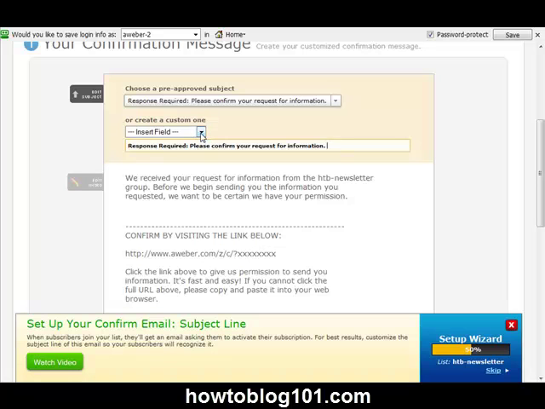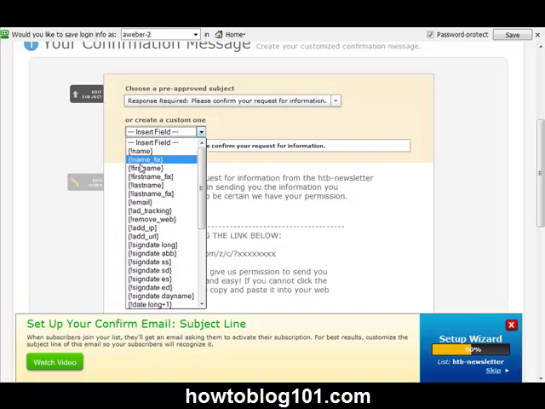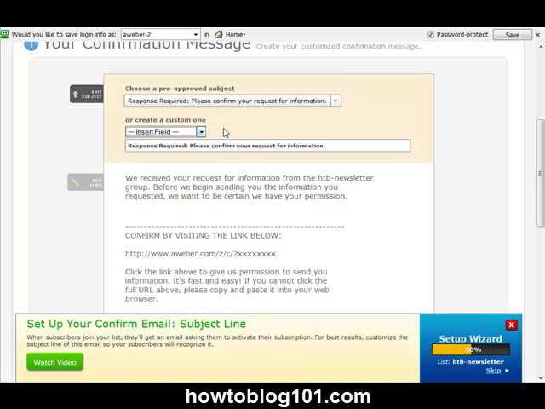Now, if you want to put a custom field in your subject, you can do that by clicking on name or first name or whatever you would like to do. At one time, things like that used to be really, really popular, but it turned out that it got so overkill and people would recognize that as being almost spam sometimes, or it just was a little less personal because everybody was doing it. And so lately people have been leaving off the need to add somebody's first name because everybody knows it's automated. You didn't take the time to type my name in. You just did a field that automatically inserted my name. But of course, that's again up to you, however you want to do that.